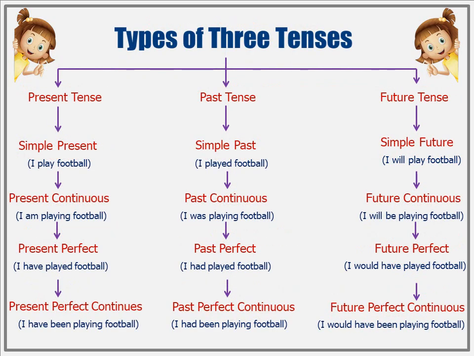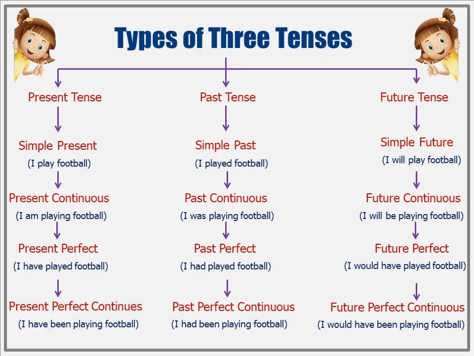Let's talk about types of past, present, and future tenses. Every action in English happens in the present, past, or future, and each of them has 4 parts. That makes 12 tenses total. Let's understand parts of present tense through these examples.